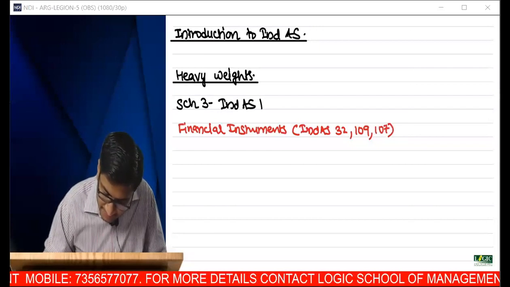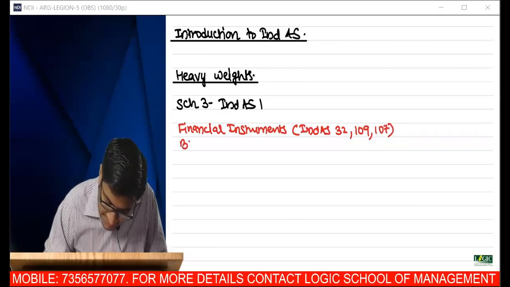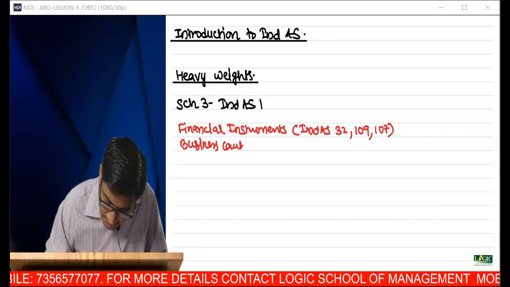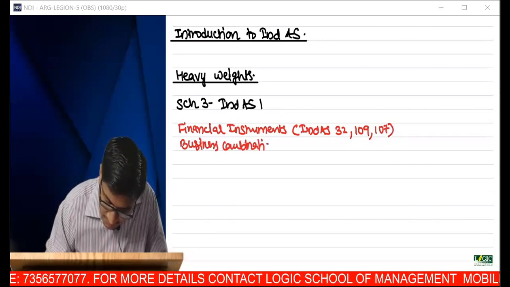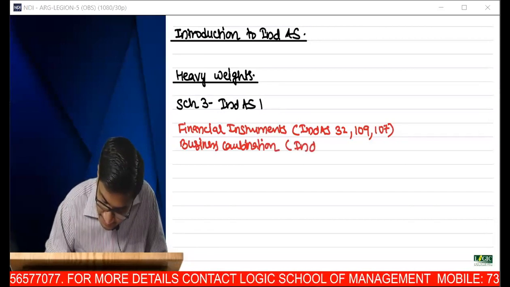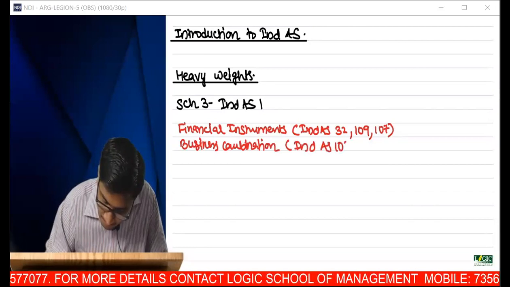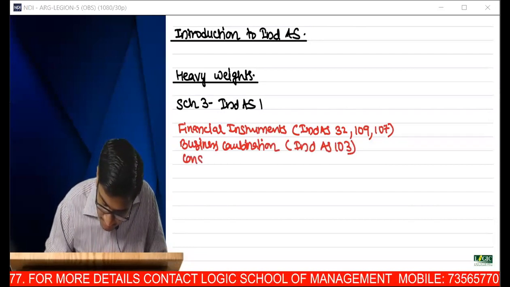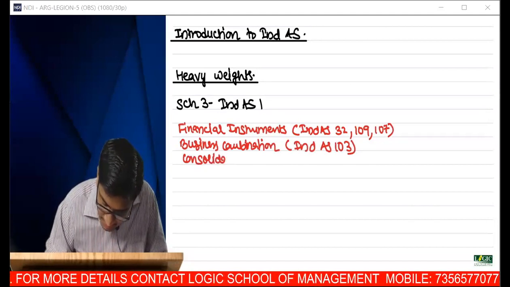Then we have business combination. Business combination is Ind AS 103. Then we have consolidation.